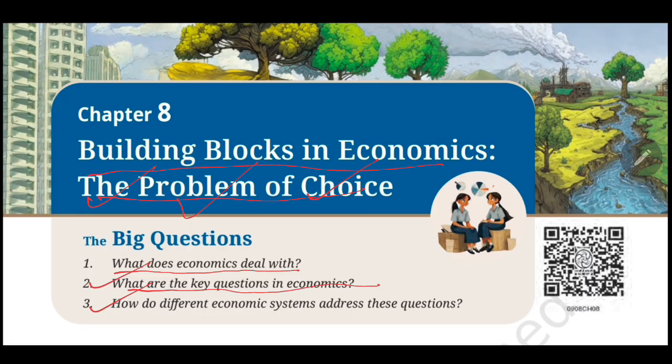Economics is happening every time a choice has to be made. And in this chapter, we are going to discover why we choose, what we sacrifice, how resources can be used efficiently, what every economy has to decide, and how different economic systems deal with those choices. So let's stop thinking of economics as a subject full of definitions. Let's start seeing it as a story of choices.